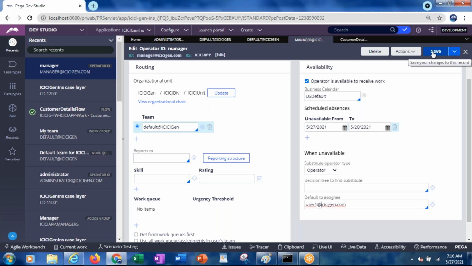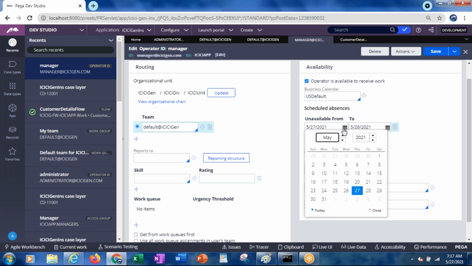Sir, this is a calendar rule, I guess. Which one? Operator calendar, ID calendar. No, the operator unavailable from-to, this one is the calendar. Yes, exactly, under the calendar control.